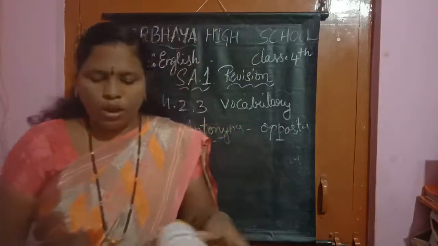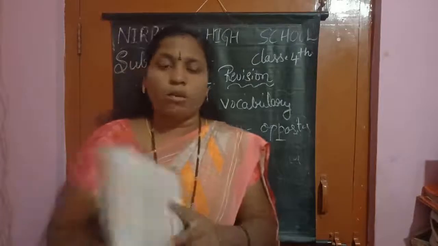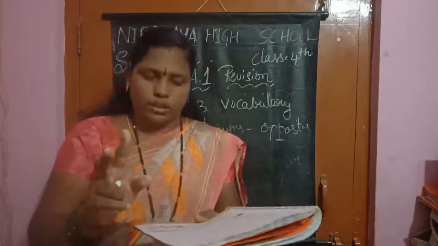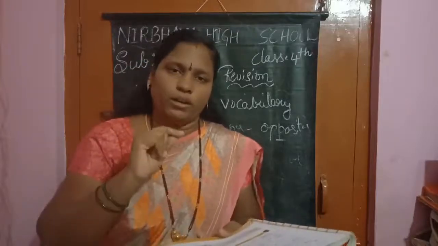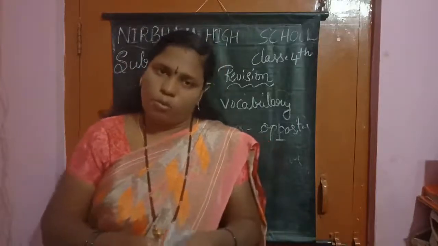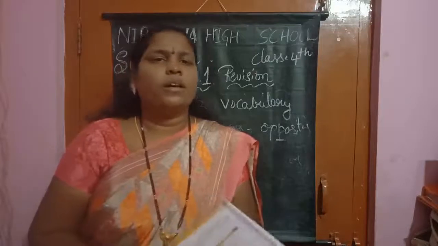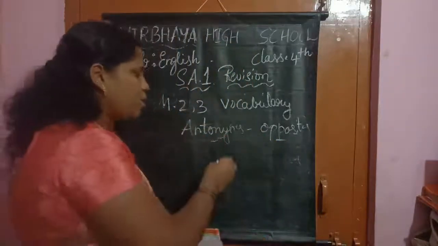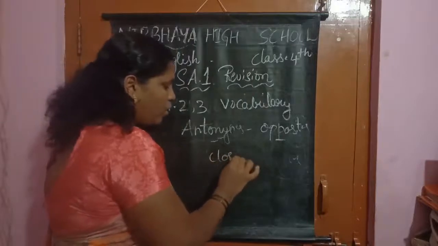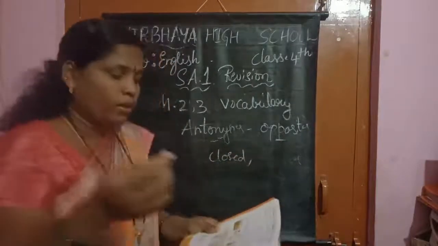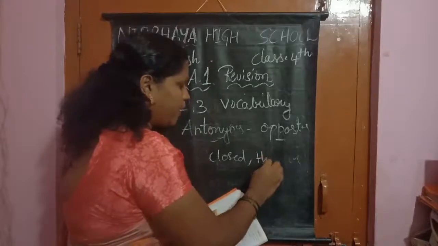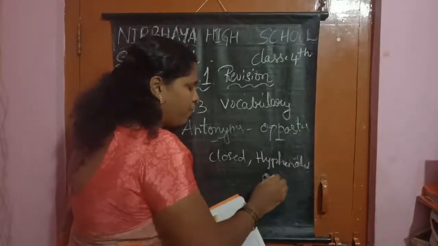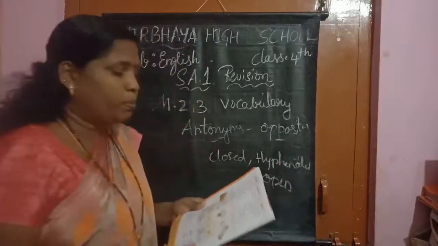Okay, see here, what is the module 3 vocabulary part? Compound words. What are compound words? When 2 different words are joined to make one new word, they are called compound words. We have 3 different forms for compound words. What are they? First one is closed. Second one is hyphenated. And third one is open form.